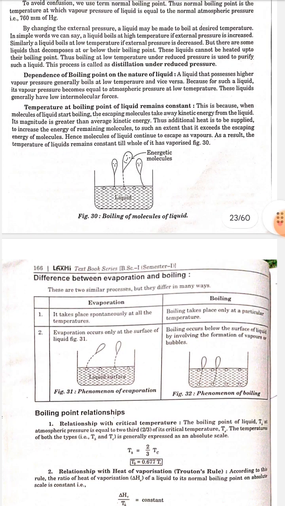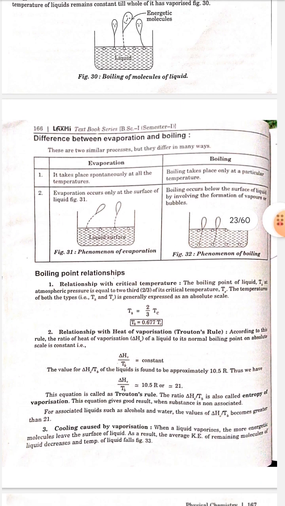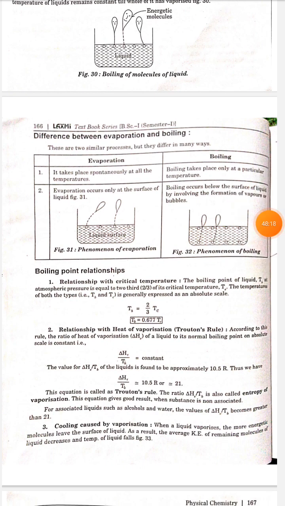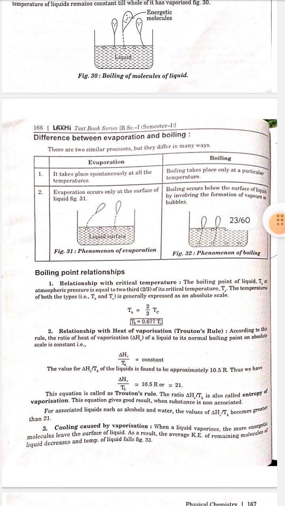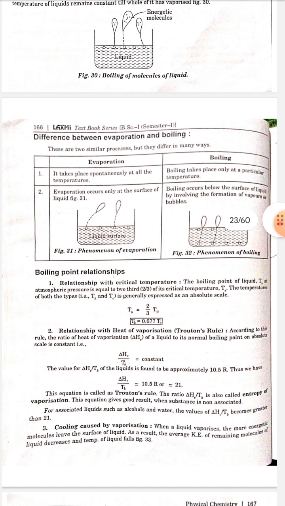Difference between evaporation and boiling. There are two similar processes, but they differ in many ways. Evaporation takes place simultaneously at all temperatures. Boiling takes place at a particular temperature. Evaporation occurs only at the surface of the liquid. Boiling occurs below the surface of the liquid, involving the formation of vapor bubbles.